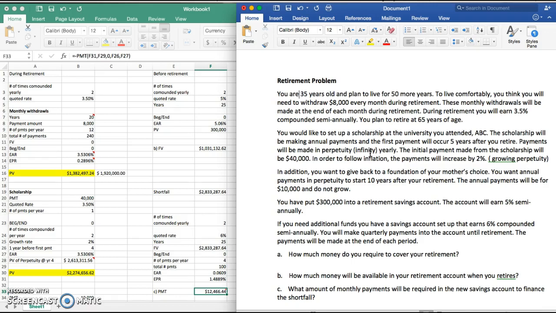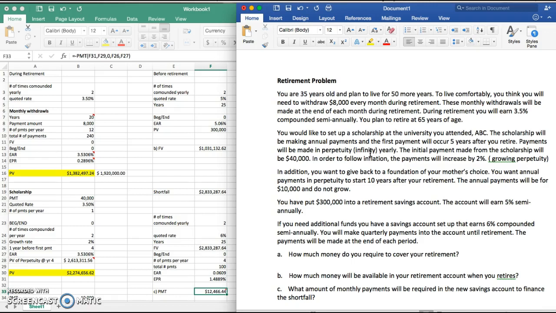You have put $300,000 into a retirement savings account. The account will earn 5% compounded semi-annually. If you need additional funds, you have a savings account set up that earns 6% compounded semi-annually. You will make quarterly payments into the account until retirement. The payments will be made at the end of each period.